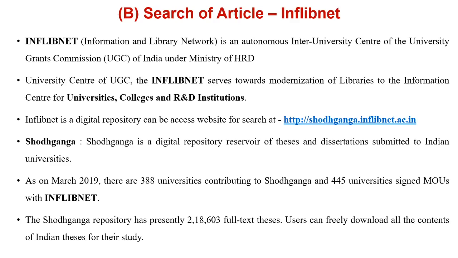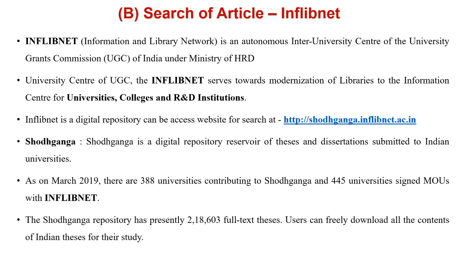Then search for articles in INFLIBNET. What is INFLIBNET? INFLIBNET is nothing but the Information and Library Network. It is an autonomous inter-university center of the University Grants Commission of the HRD Ministry, Human Resource Development. INFLIBNET serves towards modernization of libraries and information centers for universities, colleges and research and development institutions.